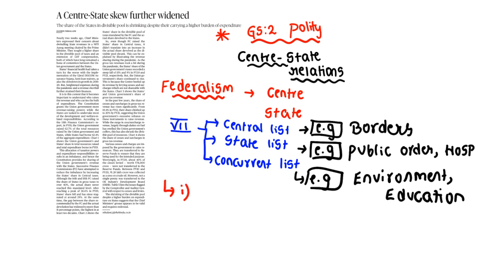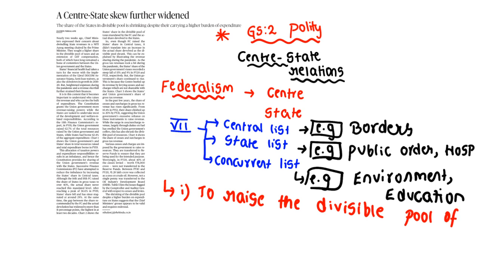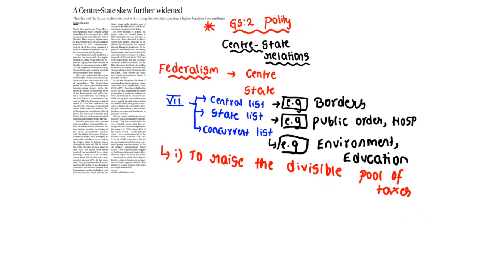As of now, the two existing problems between the center and states are: asking to raise the divisible pool of taxes. The divisible pool of taxes has to be raised.